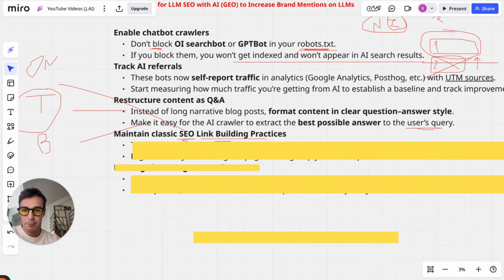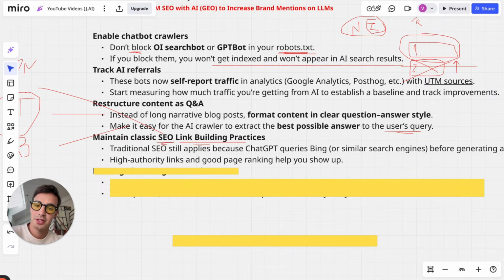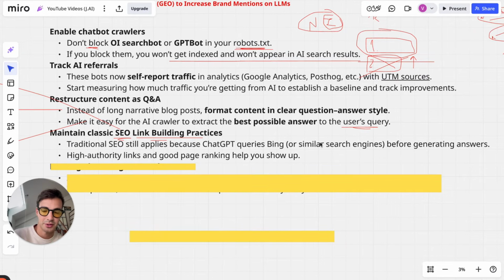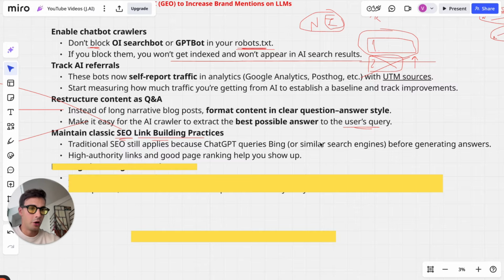But again, the point here is that traditional SEO still applies because GPT queries Bing or similar search engines before generating answers. So if you ask something on GPT, some of the work it will do is convert your big prompt into searchable keywords it can search for on Bing. And a lot of the citations that GPT is going to cite, you'll notice that the order and the ones that are there are most of the time the top 10 search results on Bing.